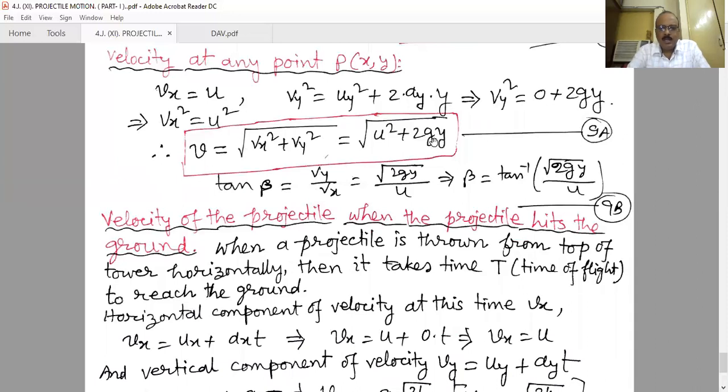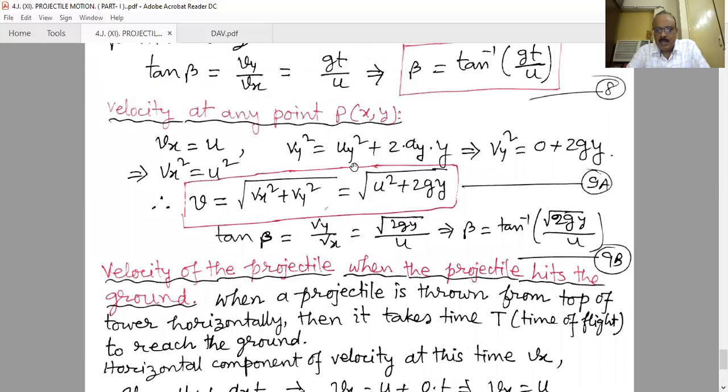So in terms of y also, we get the velocity at that point, that is root over u square plus 2gy. Here also, when y increases, v also increases. Tan of beta in this case is Vy by Vx, that is root over 2gy by u, or beta equals tan inverse root over 2gy by u.